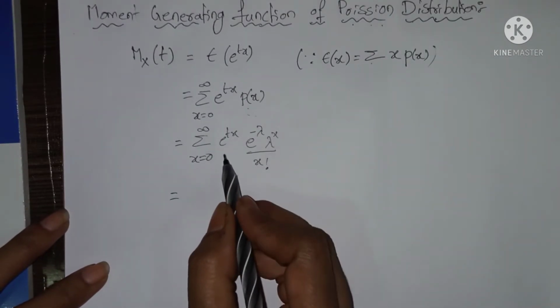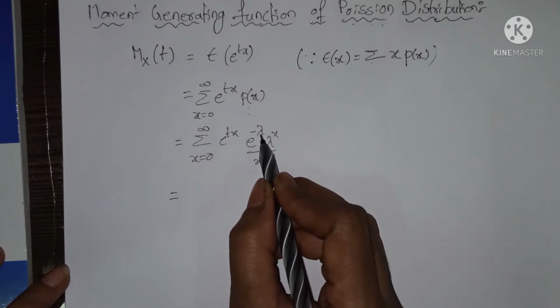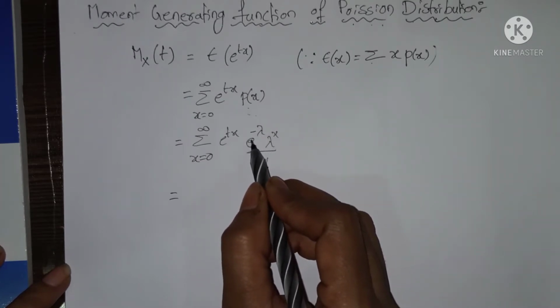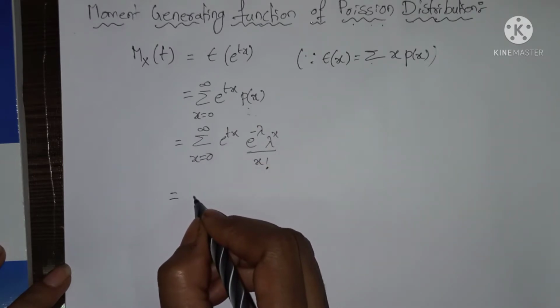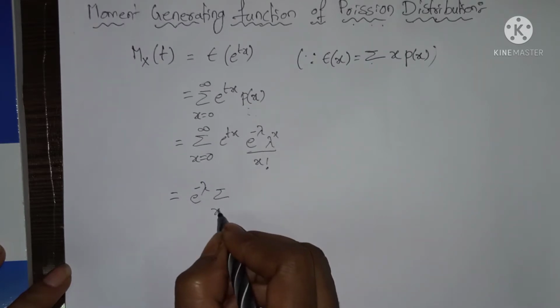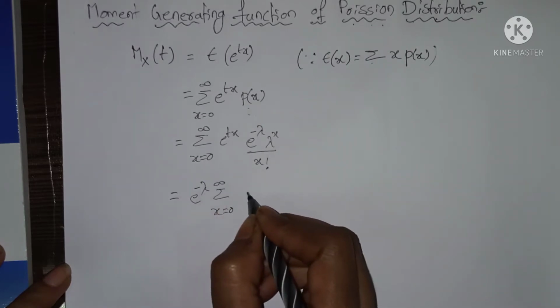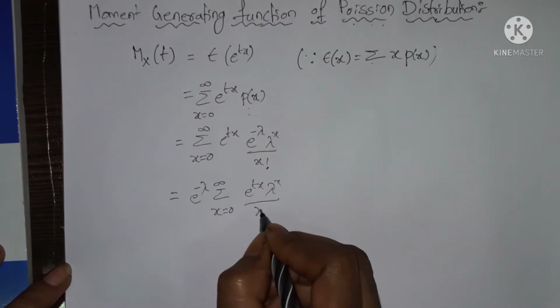Here e power minus lambda does not have x, so we take this outside the summation. So e power minus lambda into summation x equals 0 to infinity e power tx into lambda power x by x factorial.